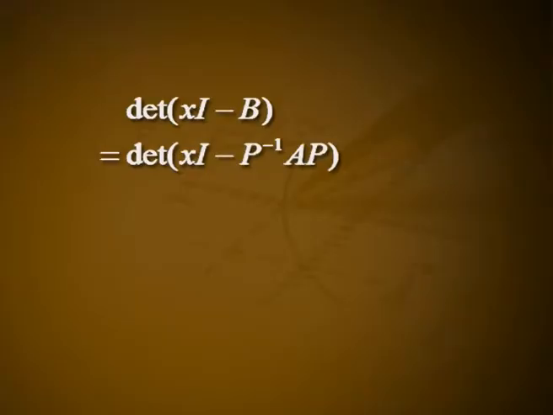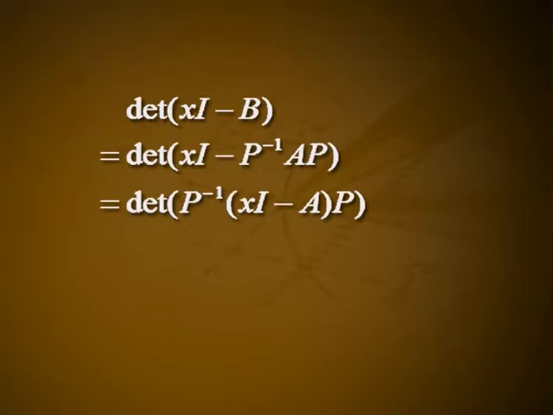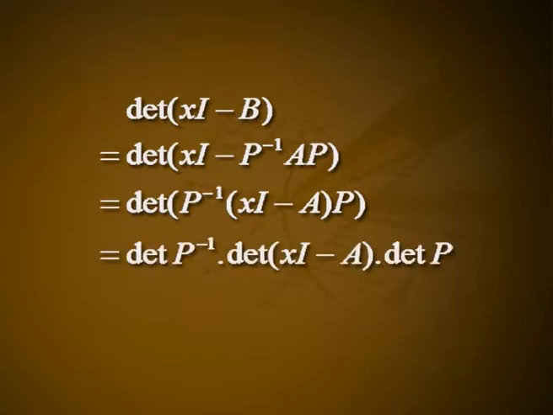Proof: If B equals P inverse A P, then determinant of xI minus B equals determinant of xI minus P inverse A P, equals determinant of P inverse times (xI minus A) times P, equals determinant of P inverse times determinant of (xI minus A) times determinant of P, equals determinant of xI minus A. Definition: the characteristic polynomial of an operator T is the characteristic polynomial of any n by n matrix